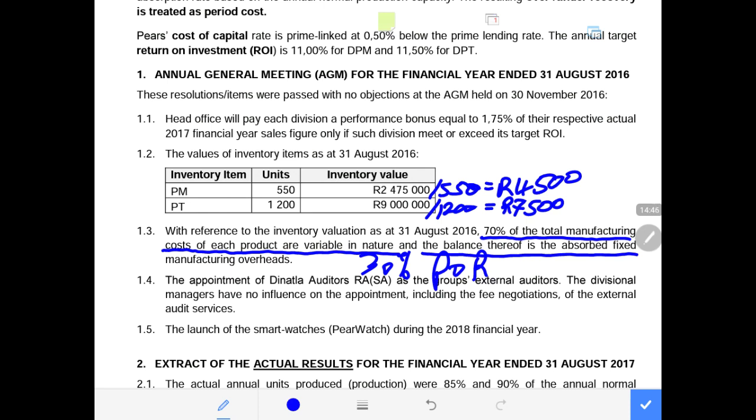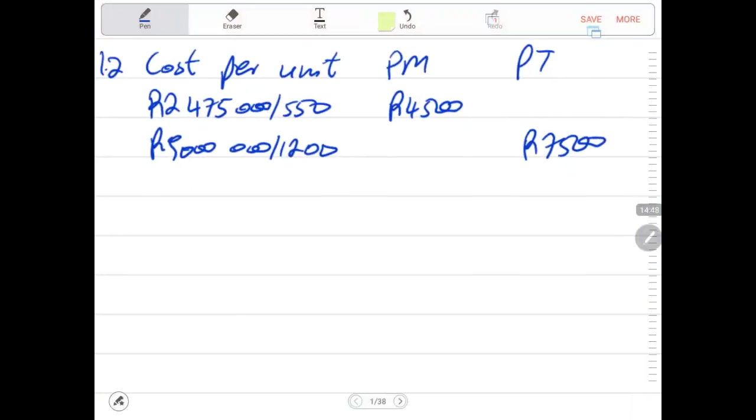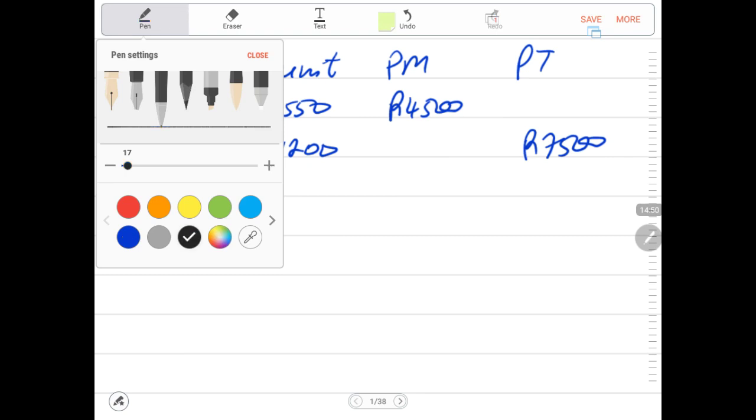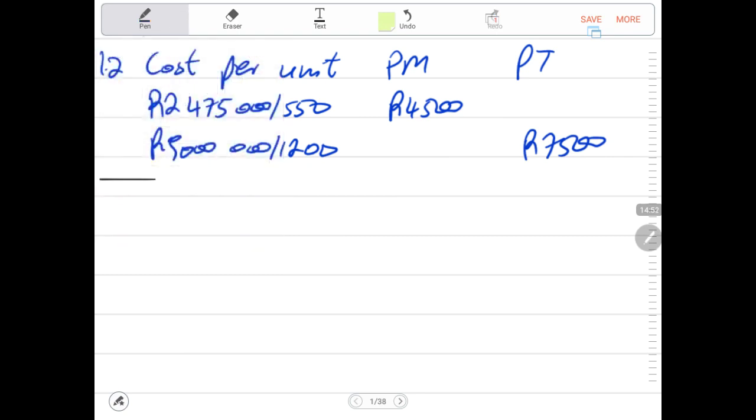So now let us calculate the 70% variable and the 30% fixed, which is the absorption rate. 1.3 is where we are.